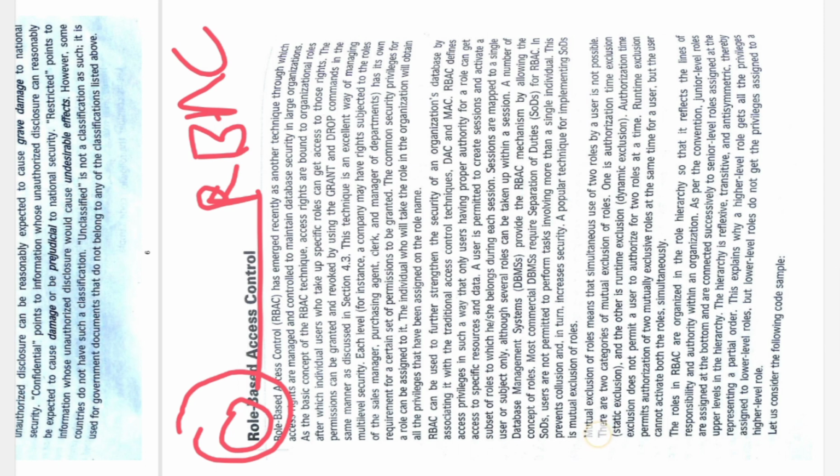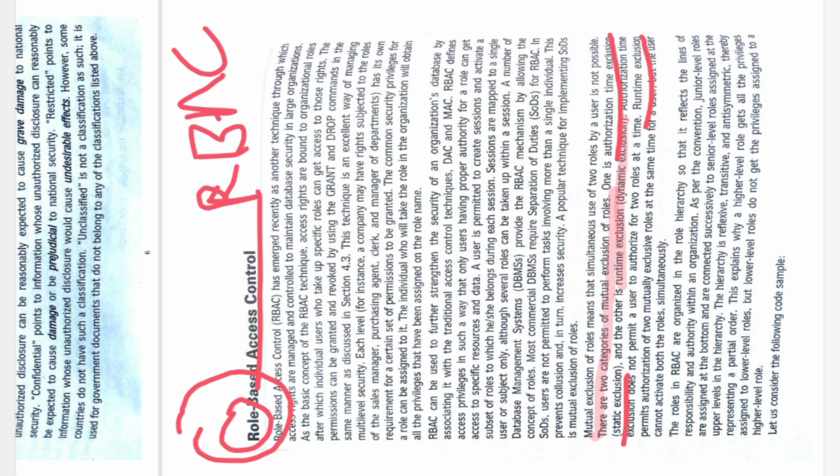You can see there the categories of the exclusion. The first one is the authorization time exclusion. It is also called the static exclusion, and the other type is called the runtime exclusion. What is the difference between the runtime exclusion and the static exclusion?